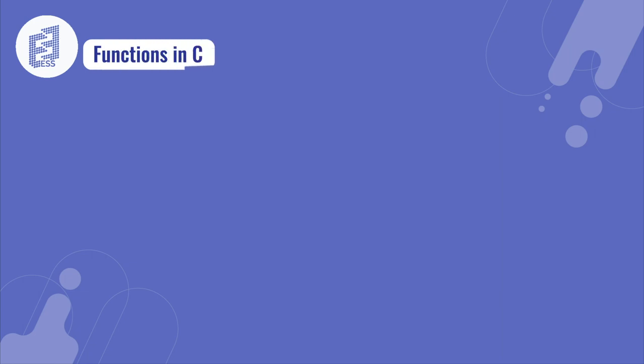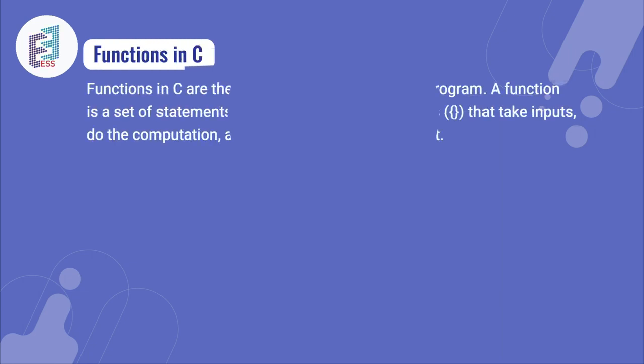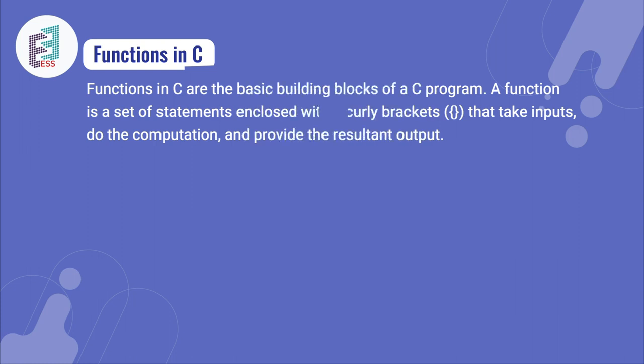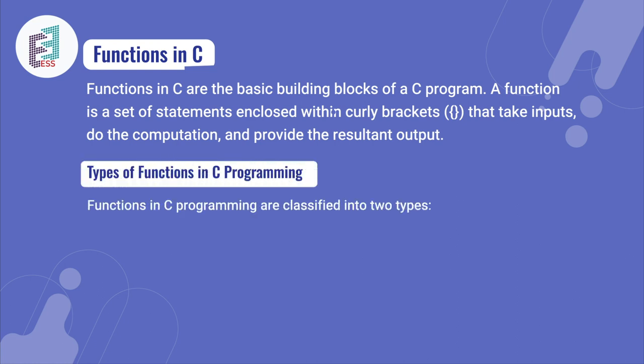In the next slide, we'll be learning about functions in C, as functions are the basic building blocks of a C program. A function is a set of statements enclosed within curly brackets that take inputs, do the computation, and provide the resultant output. There are different types of functions in the C programming language. They are classified into 2 types: library functions and user-defined functions.